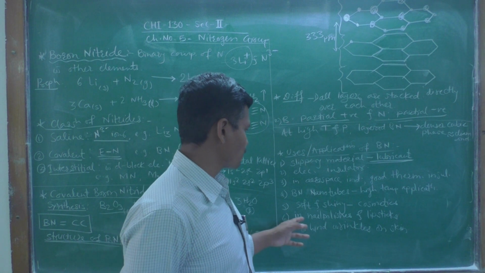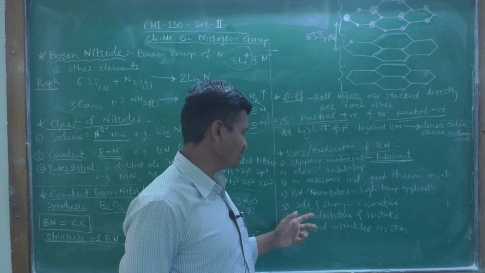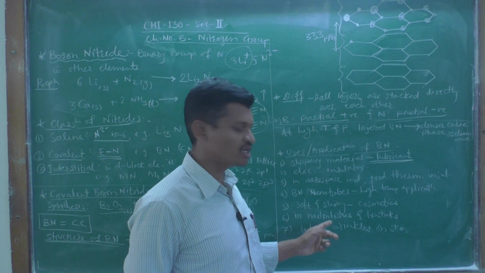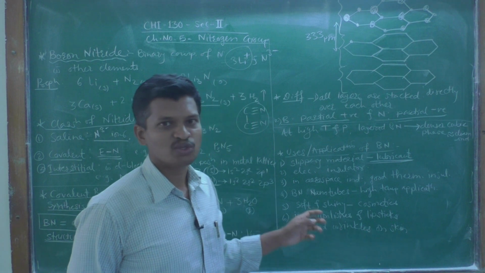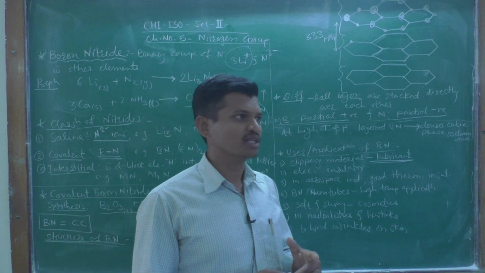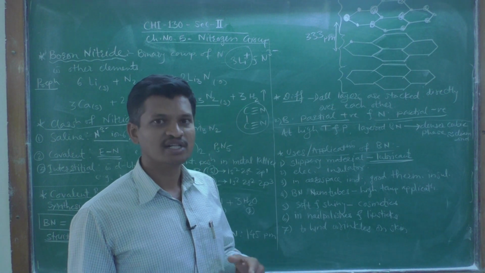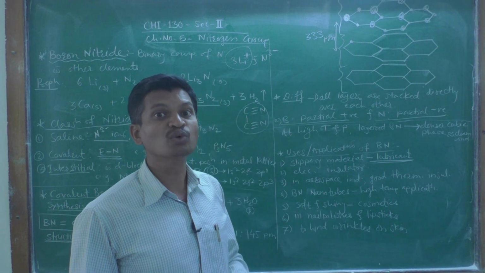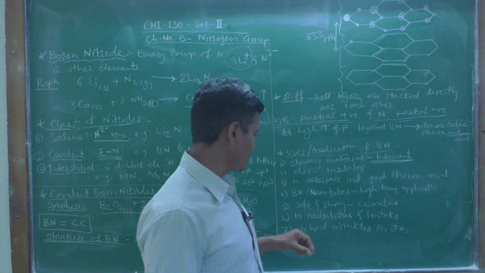Due to these properties, softness and shininess, it has been used in nail polishes, that is nail paints, and lipsticks. In these products that people are using, boron nitride is used up to 10%.